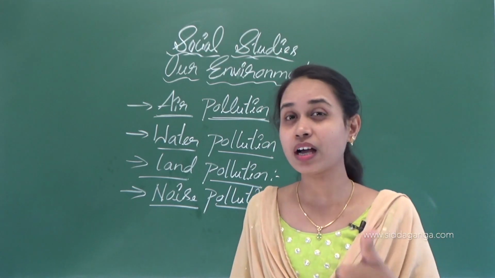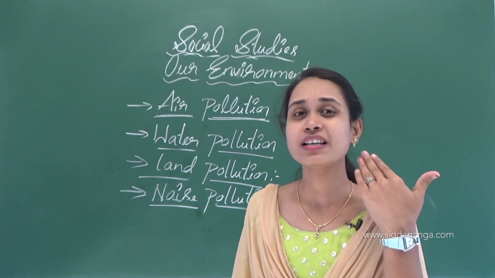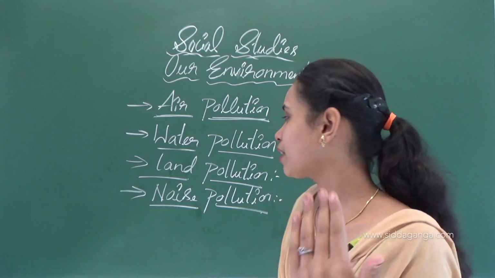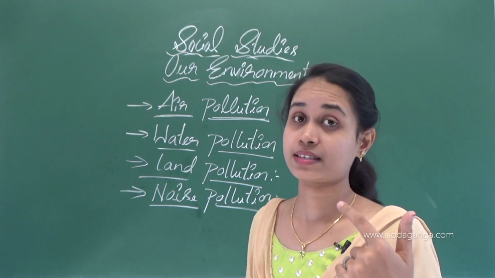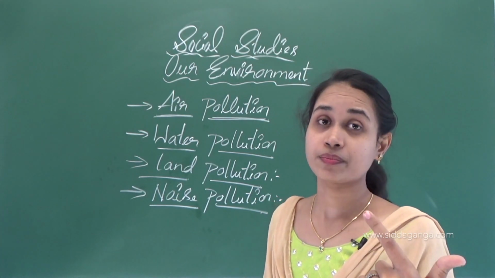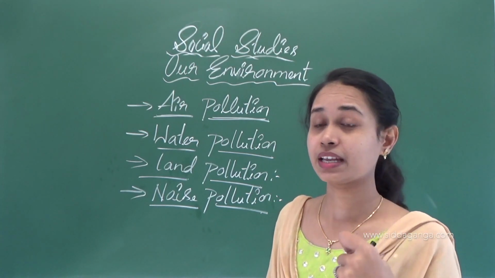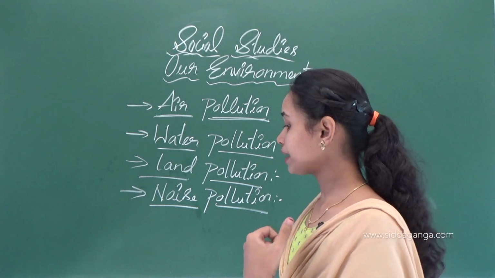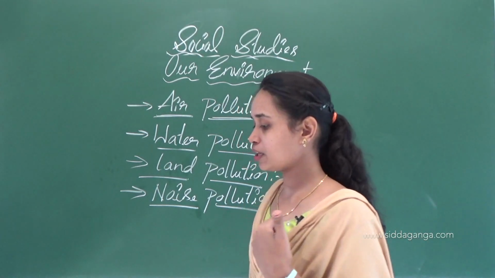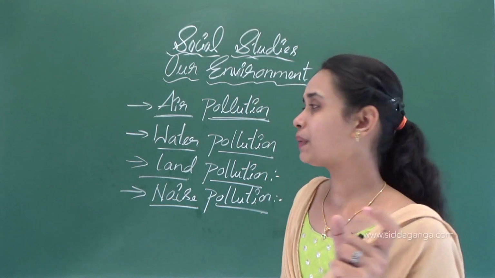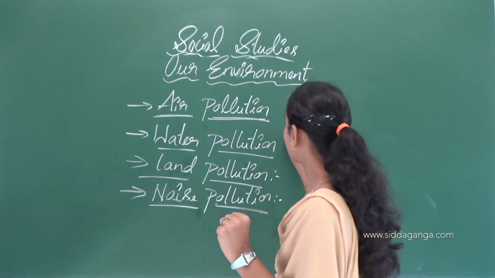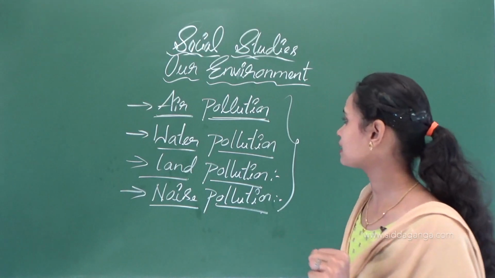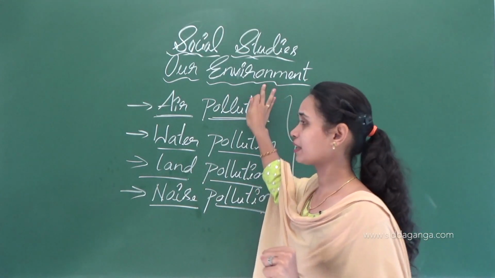If someone can't listen, he can't speak. Noise pollution damages the hearing system. To avoid loud sound, we can use ear plugs. So generally these are the 4 types of pollution we can see in our environment.